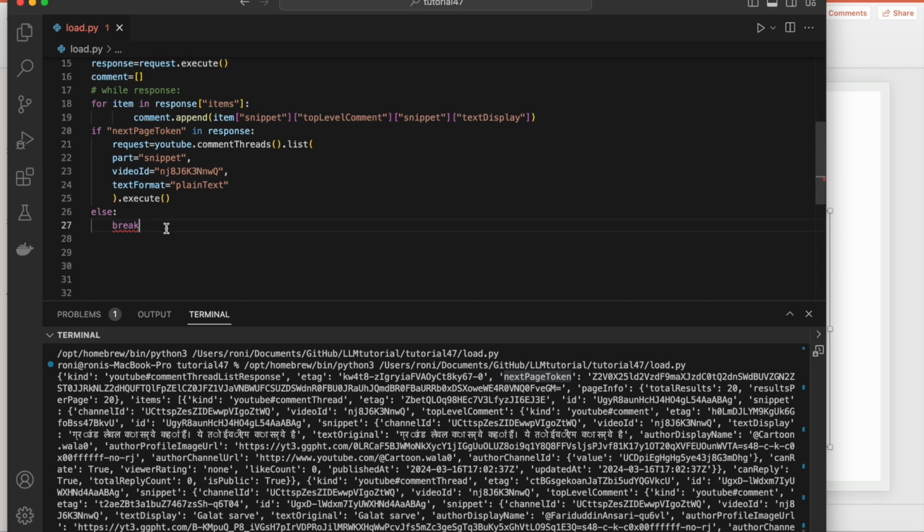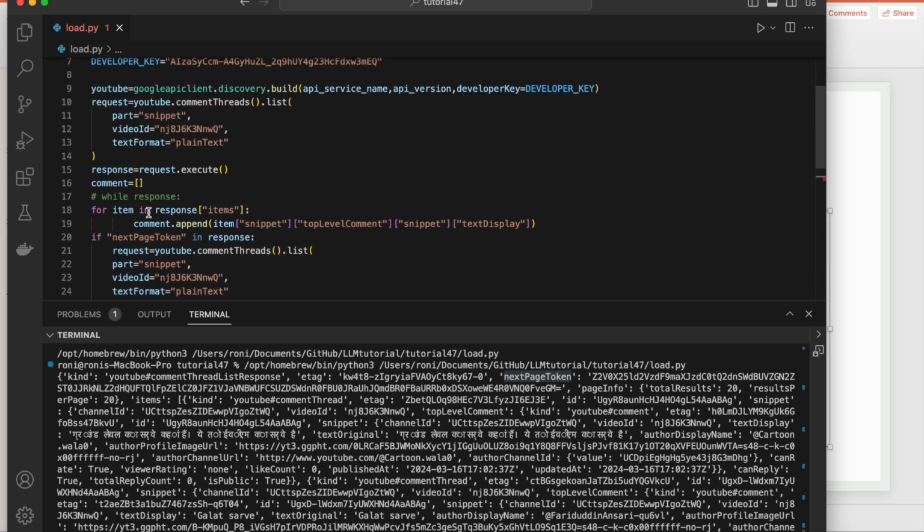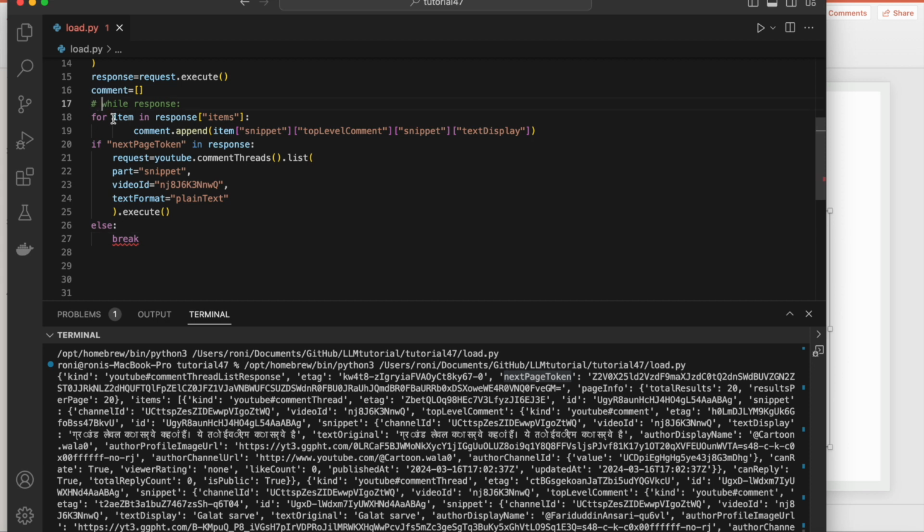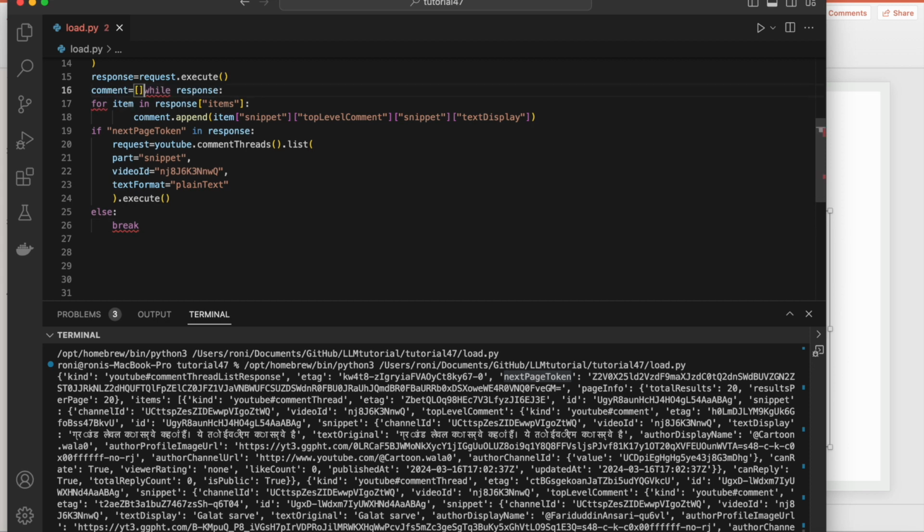I don't know why in else it is not giving me this. But break can only be used within a loop. Yeah, so obviously it is this thing. Now we have to frame this.